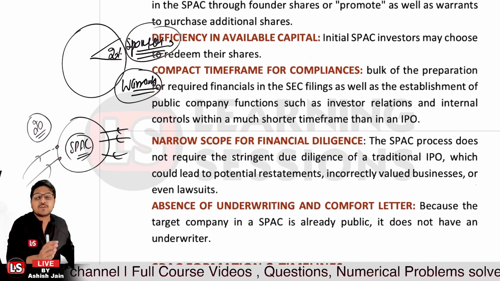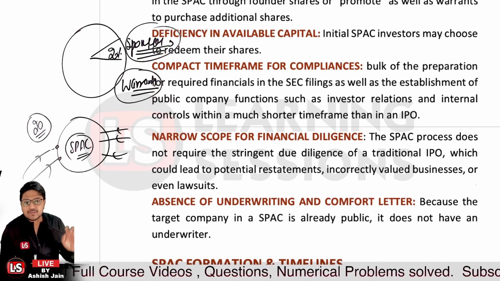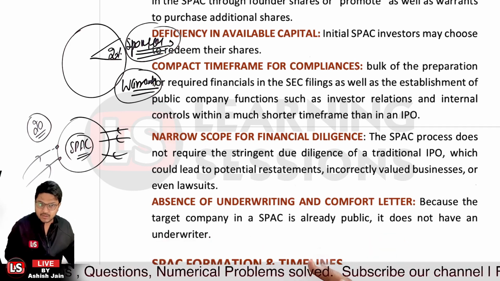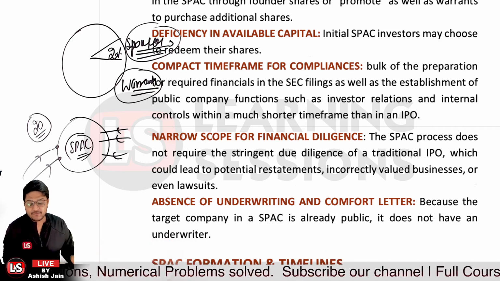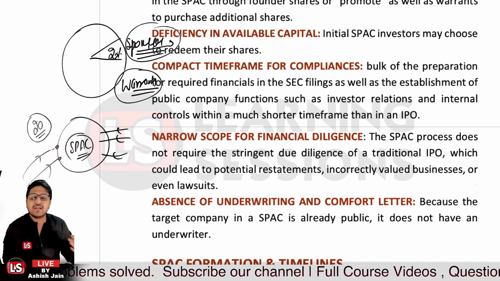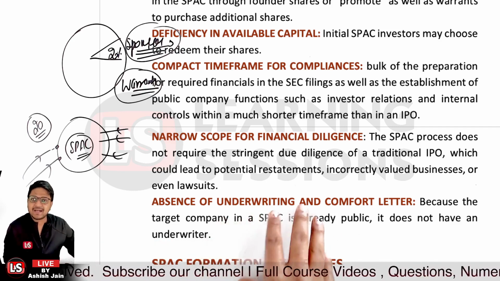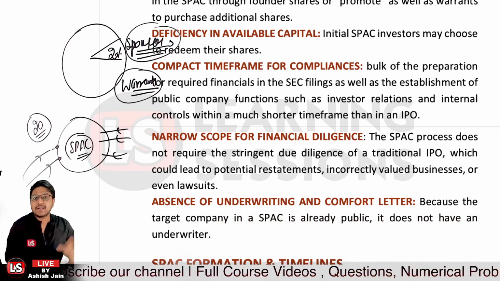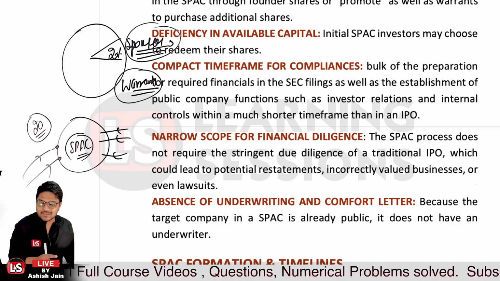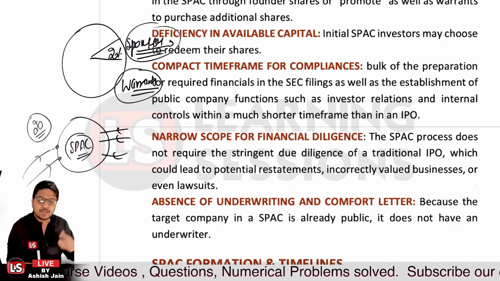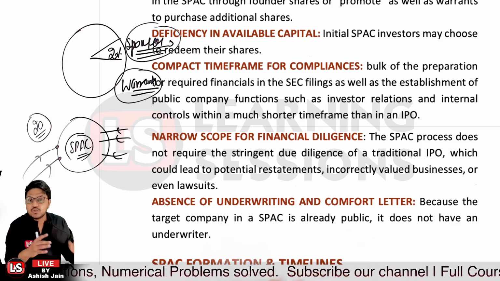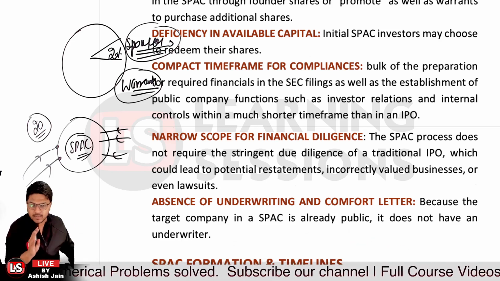And further, it's leading to absence of underwriting and comfort letter, because the target company in a SPAC which you're going to acquire is already public, so it does not have an underwriter. In that scenario, the SPAC does not have an underwriter which will be underwriting the shares or processing the book building process, which they would do if the issues are not subscribed. So those things are not present, and ultimately it's also considered a disadvantage.